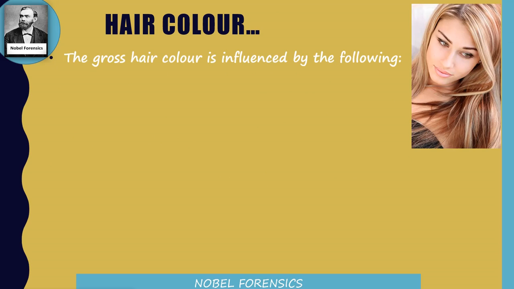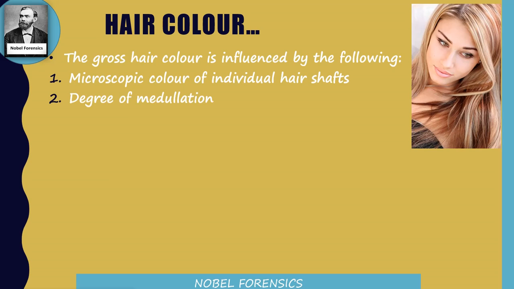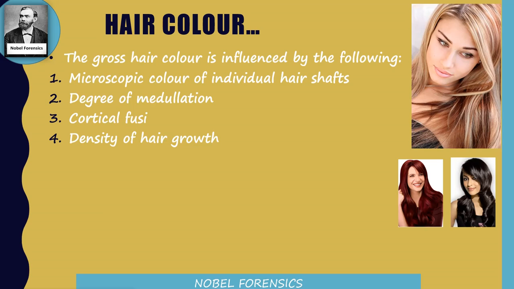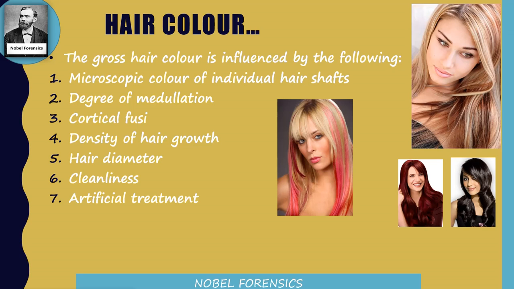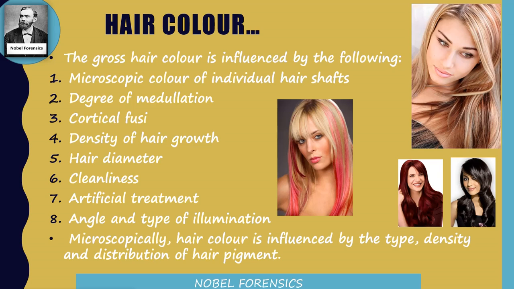Hair color. It is based on eumelanin and pheomelanin, but there are also some other factors which affect the color of the hair: microscopic color of the individual hair shaft, degree of medullation, cortical fusi, density of hair growth, hair diameter, cleanliness, and any artificial treatment. Also the angle and type of illumination, because microscopically hair color is influenced by the type, density and distribution of hair pigment. These all affect the hair color.